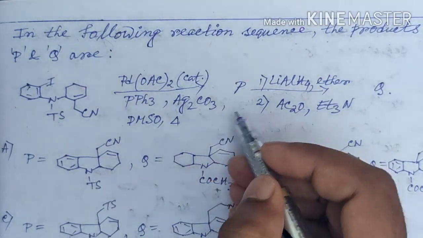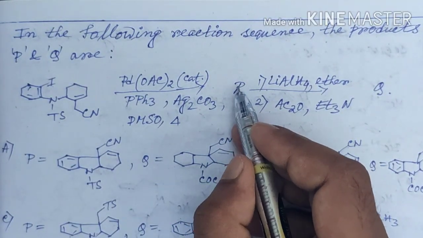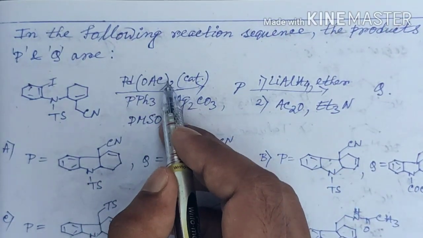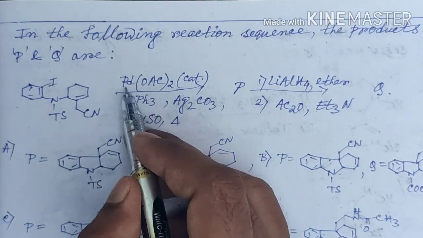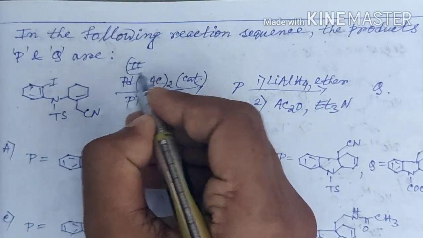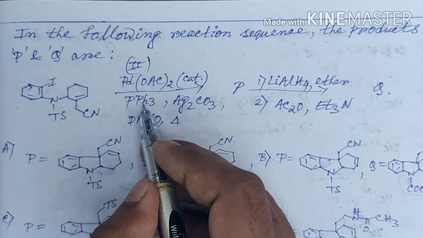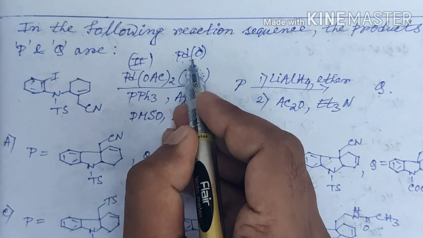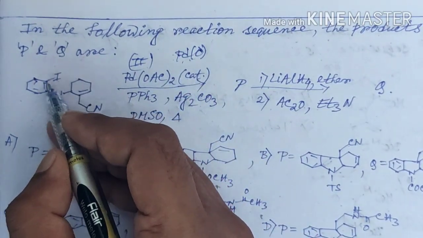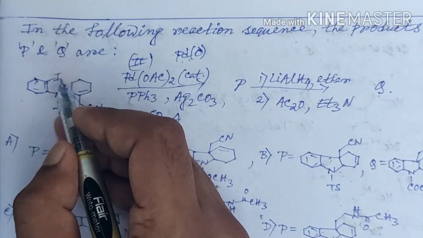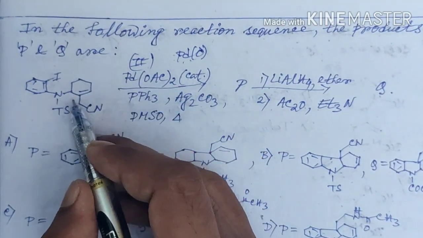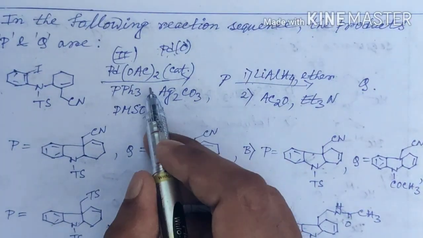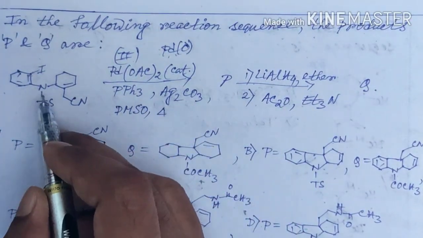In this question we have also identified the products P and Q in the reaction sequence, and from the given condition we can say that this is palladium 2, and under the reaction condition, due to the presence of this PPh3 ligand, palladium 2 will get converted to palladium 0. This palladium 0 will undergo oxidative addition to this sp2 carbon iodine bond, and that will further undergo Heck coupling with this olefin.